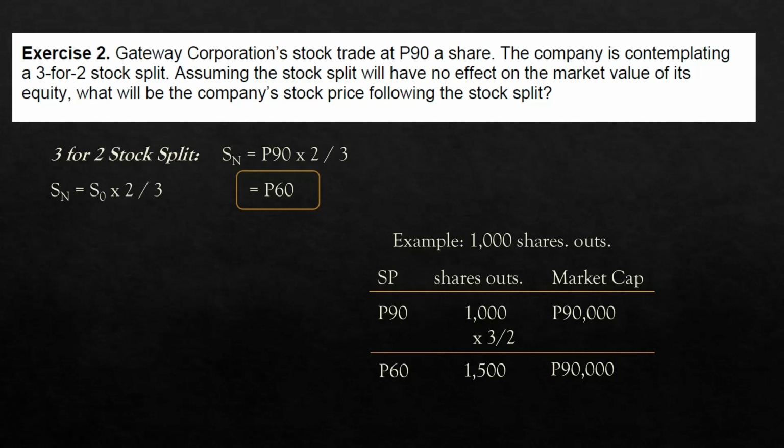Or, the shorter way of doing this is just by multiplying the original stock price by 2 over 3, the reciprocal of 3 over 2. Again, that's 90 times 2 over 3, 60 pesos. So there you go. That is the impact of the stock split. The market cap or equity value stays as is, but the stock price will adjust accordingly owing to the fact that there are now more shares outstanding. The reverse would be true if this is a reverse stock split.